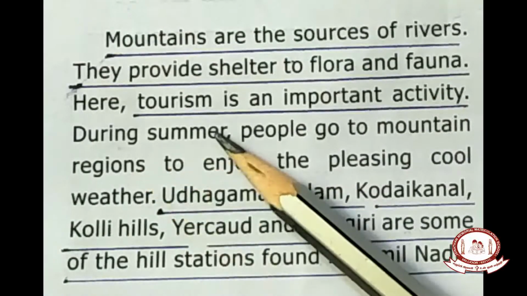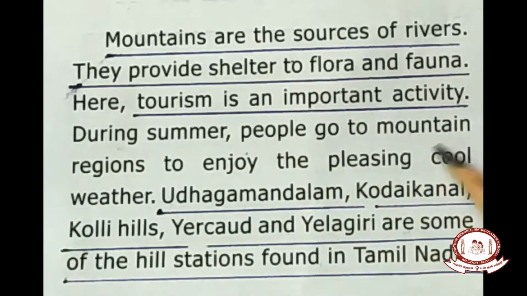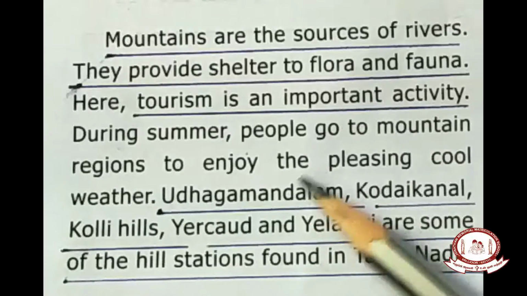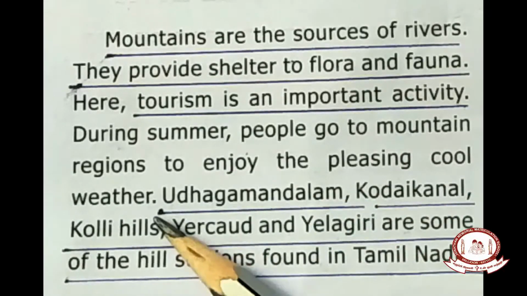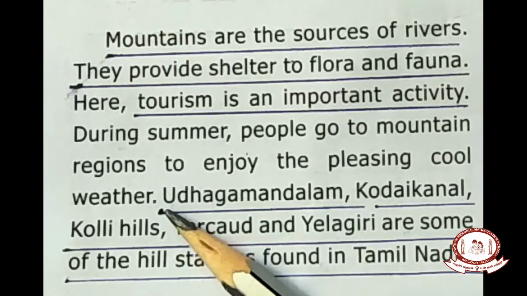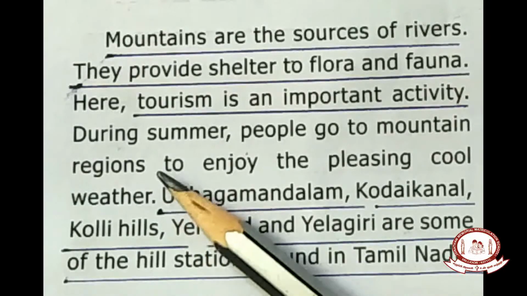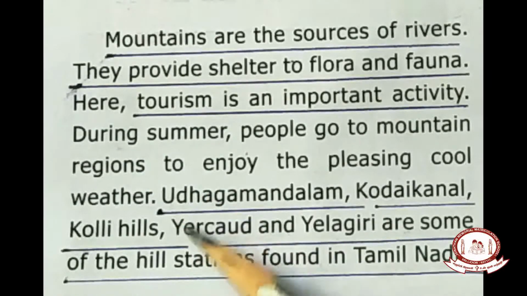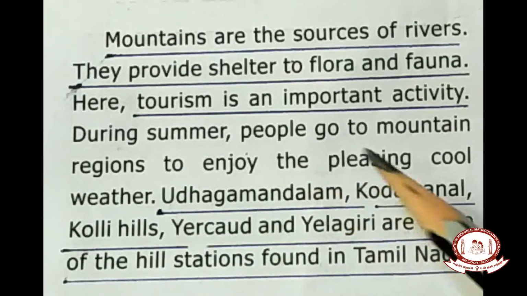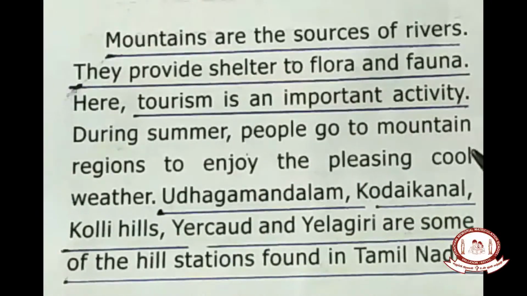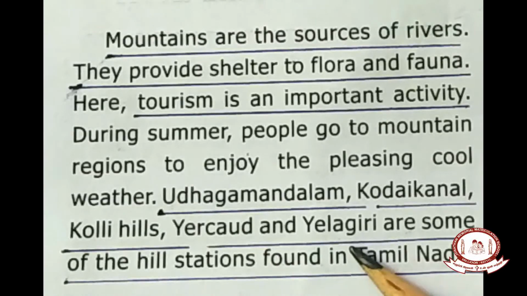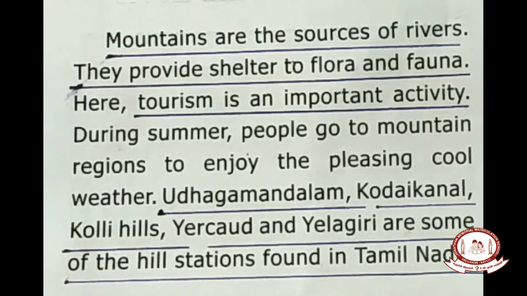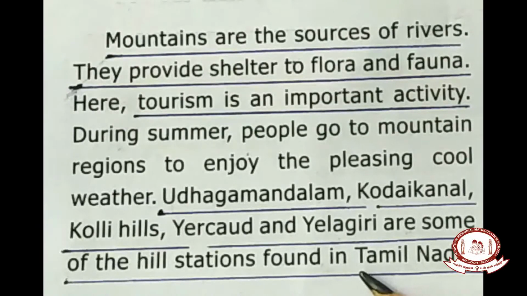During summer season or vacation, people go to the mountain regions to enjoy the pleasing cool weather. Do you understand? On the top of the mountain, the temperature is very low compared to the plains. So people enjoy moving to the mountains. Mountainous areas examples are given. Udhagamandalam, Kodaikanal, Kolli Hills, Yercaud and Yelagiri are some of the hill stations in Tamil Nadu. Do you understand, children?